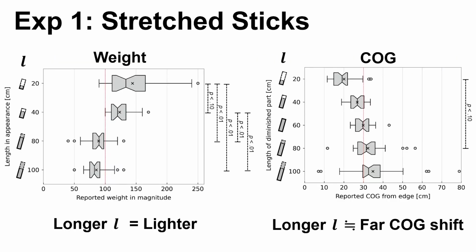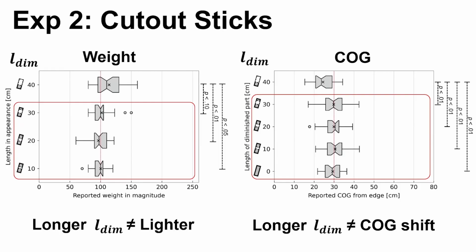Here's what we found. In the stretched stick condition, the longer the stick appeared, the lighter it felt. However, for the perceived COG, we noticed that the median values tended to shift away from the hand as the visual length increased. In the cutout stick condition, the visual gap had little to no effect on perceived weight.